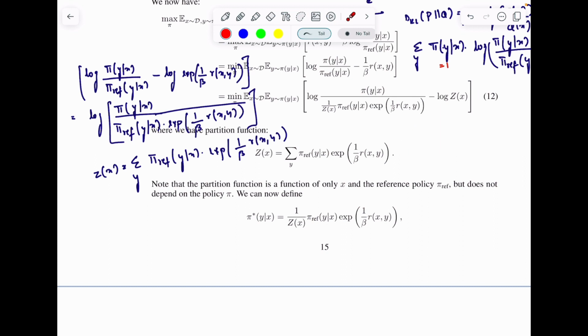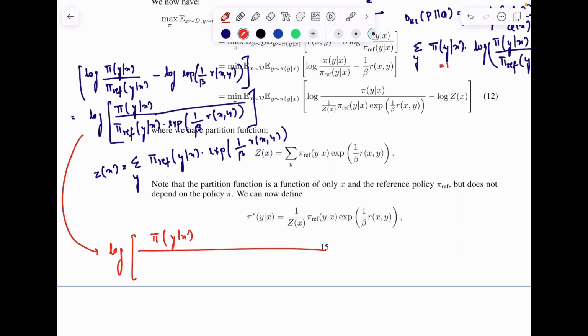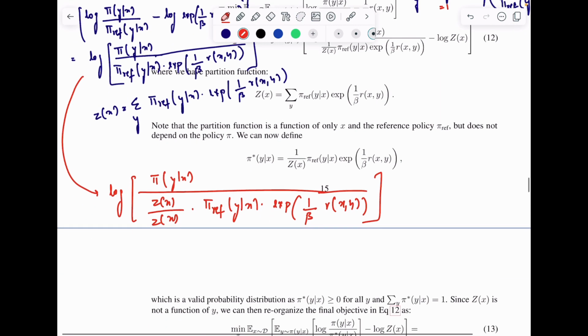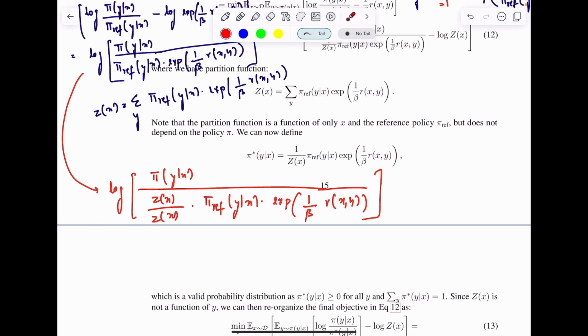But if you divide something out of nowhere, you have to multiply it with something also. So they divide and multiply with Z of x, right? So that's what they do. They say that log of pi(y given x) divided by Z of x, by Z of x, pi_ref(y given x) exp(1/beta r(x, y)), right? Okay.